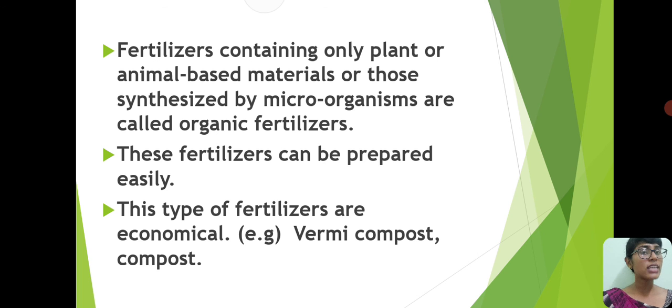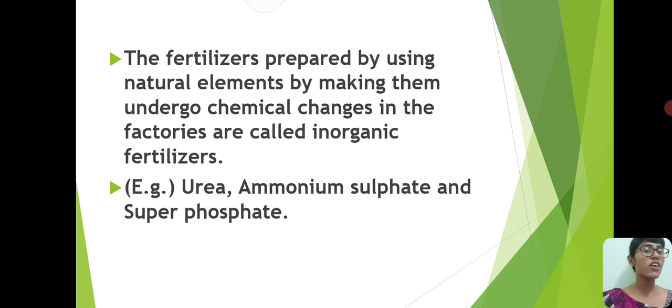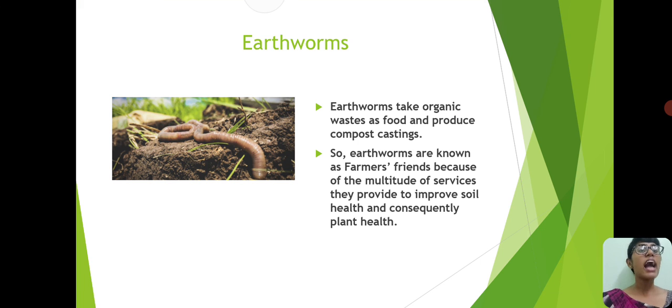Organic fertilizers contain plant or animal based materials synthesized by microorganisms, can be prepared easily, and are economical, for example vermicompost. Inorganic fertilizers undergo chemical changes in the factories using natural elements, for example urea, ammonium sulfate and superphosphate, and these are also used in the growth of plants.